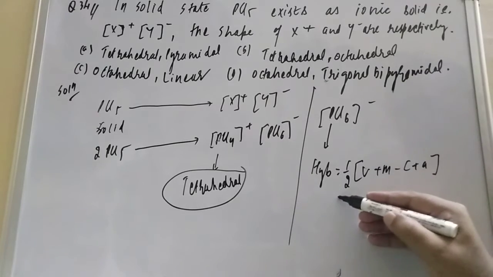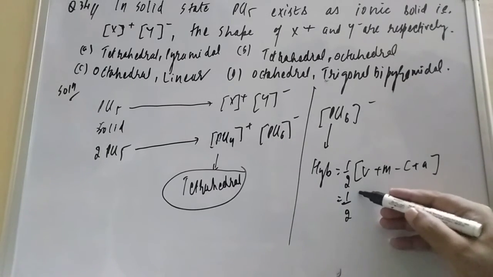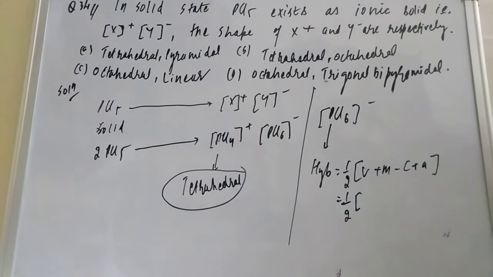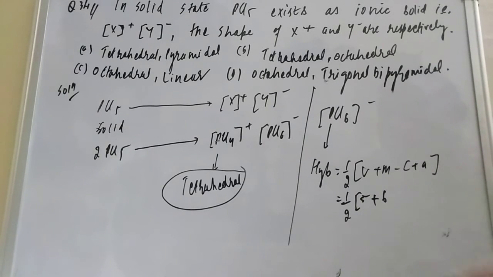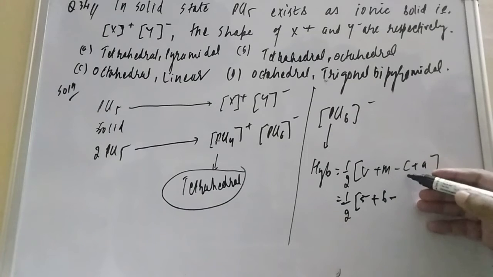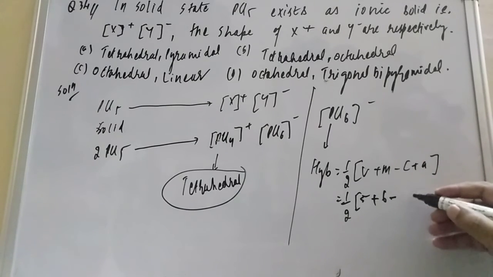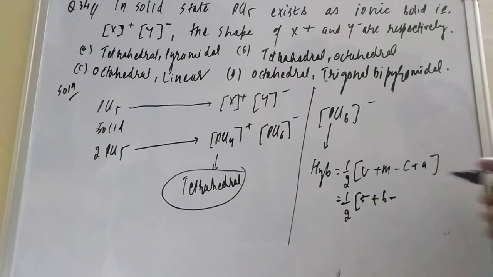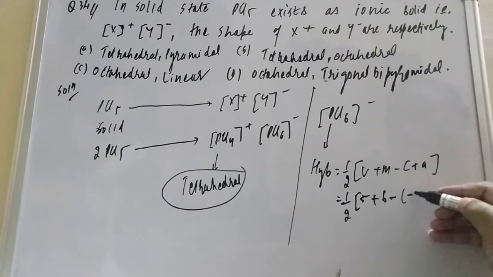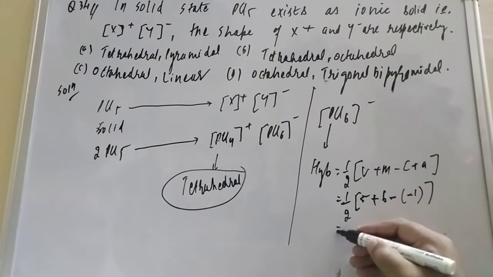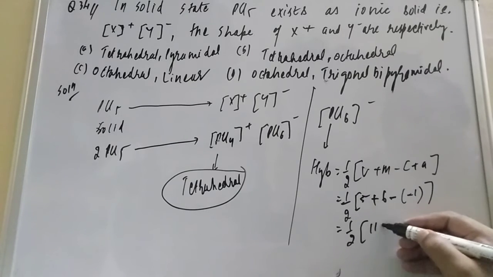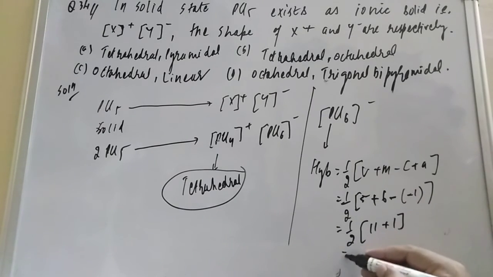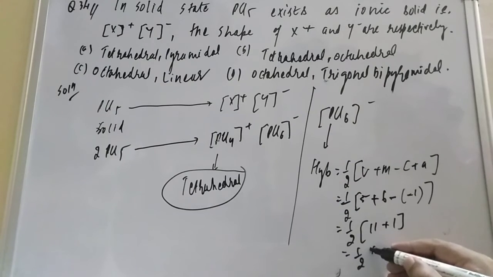So here the number of valence electrons is 5, plus monovalent atoms is 6, minus cation and anion: when you talk about the charge, cation is 0, anion is 1, so minus 1. Square bracket close. So 1 by 2 in bracket 5 plus 6, how much? 11. Minus into minus, plus 1. So 1 by 2 into 12. How much will come, student? This will come 6. Okay.